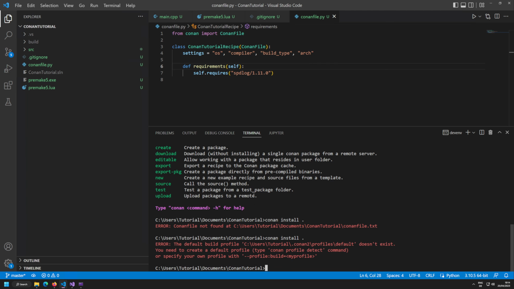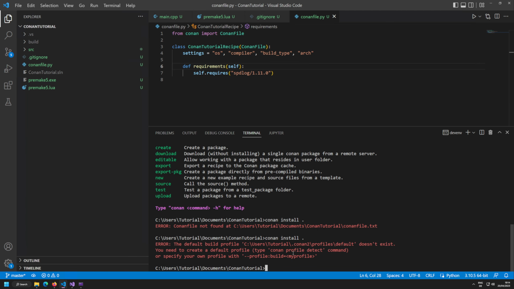Now, you can see, if I do this now, the error that we had previously is gone. However, we got a new error. What is that new error? Well, the default build profile doesn't exist. Conan works on a profile basis. A profile is basically defining what operating system you want to generate the project for, which C++ version you are using, which compiler version you are using, and all of this stuff is defined in the profile.